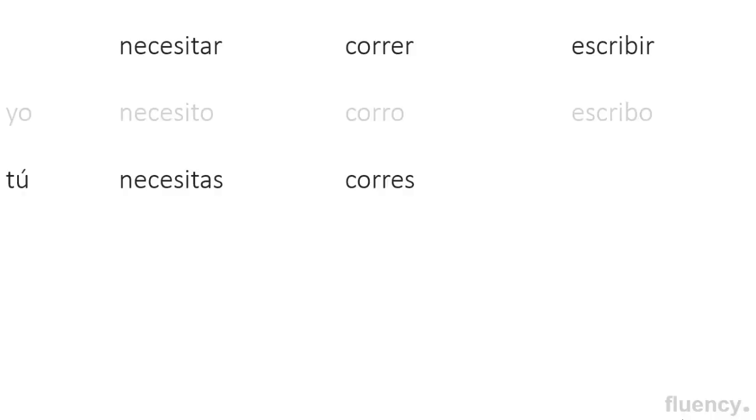Now escribir, conjugated for tú, is going to look a lot like corres because we have two columns here, really. All right, we have an AR column and then we have an ER-IR column. So the ER and IR are going to have the same endings. All right. So escribir, conjugated for tú, to say you write, is escribes, an ES, not an IS, ES. So see how you have necesitas, corres, and escribes. You have AS and then ES.